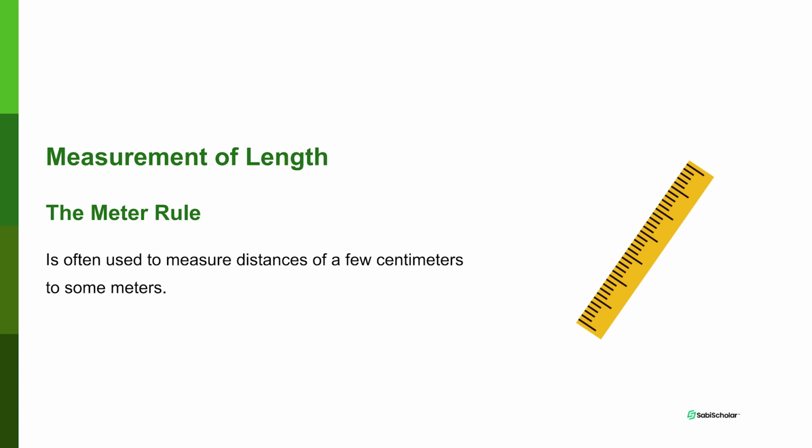Now, the meter rule is often used to measure the distances of a few centimeters to some meters. That is, when you talk about length, you use meter rule to measure it, because the meter rule is just a straight item used to measure length. On the meter rule, the smallest graduation is 0.1 cm or 1 millimeter. If you take a meter rule, you see that it is graduated or calibrated. You see some lines on it, which is how it is calibrated or graduated. So the smallest of those lines is 1 millimeter or 0.1 cm, as you can see on the picture here.